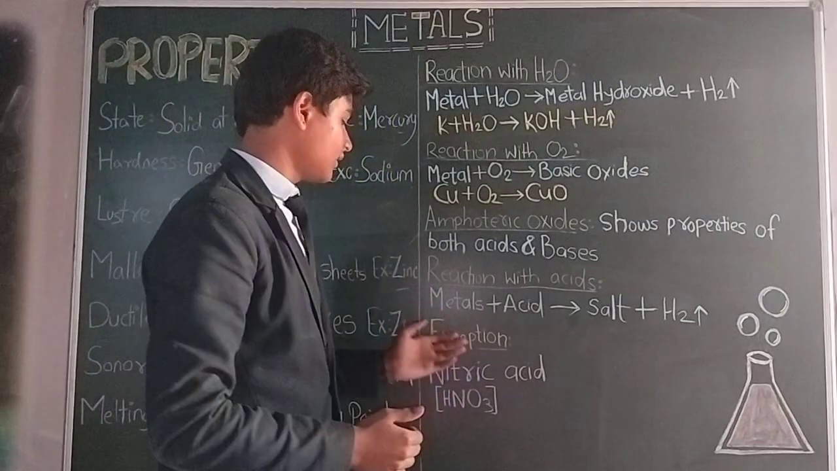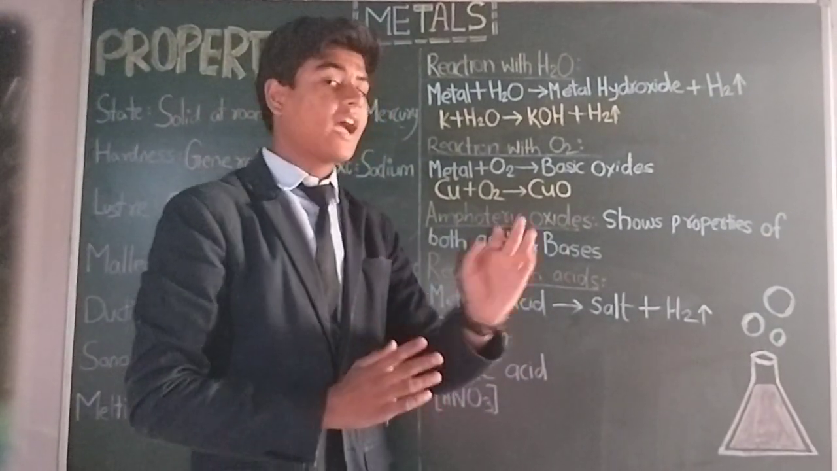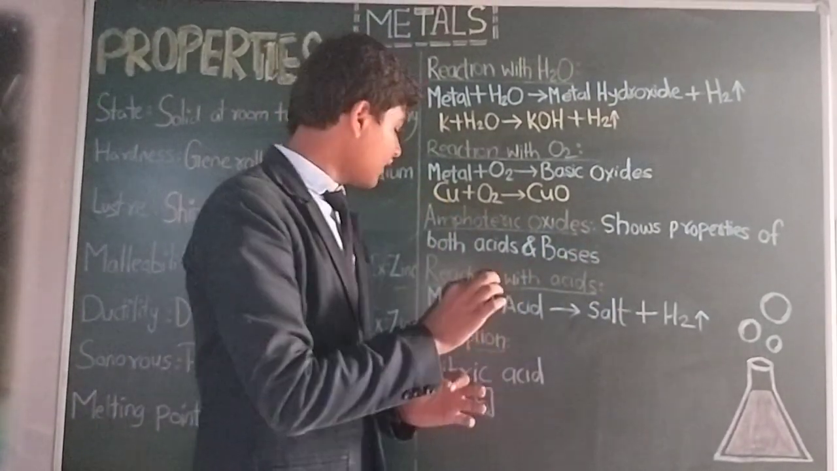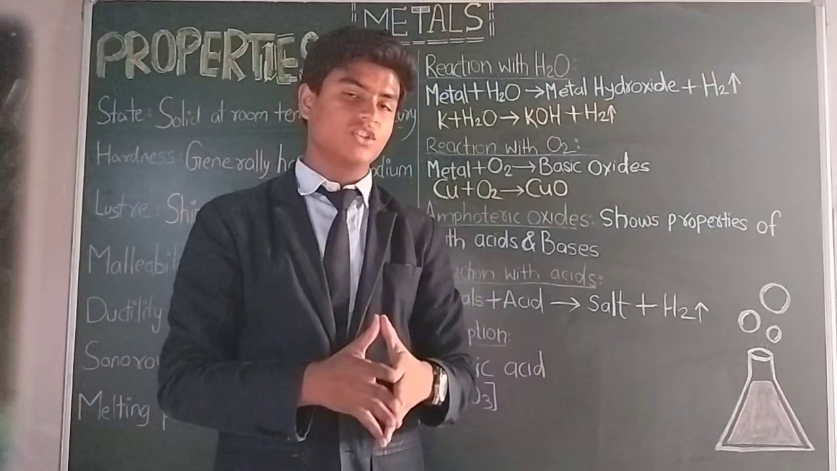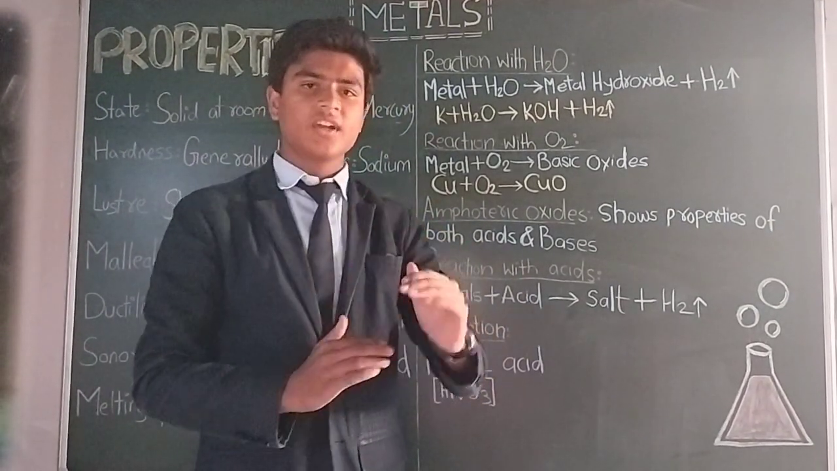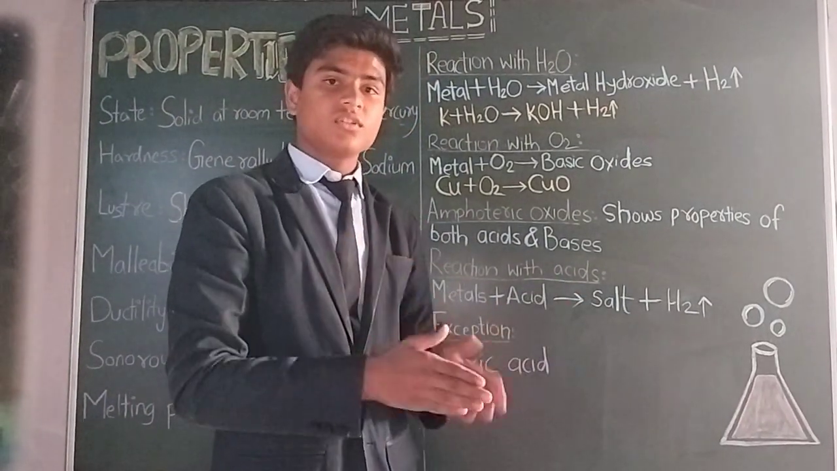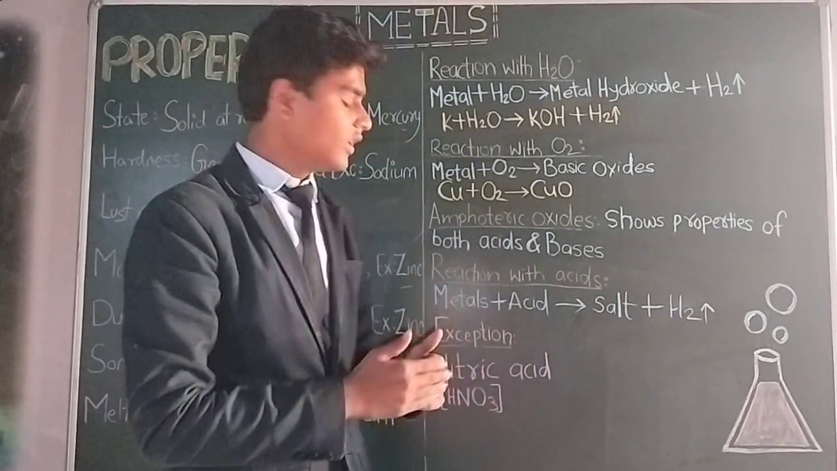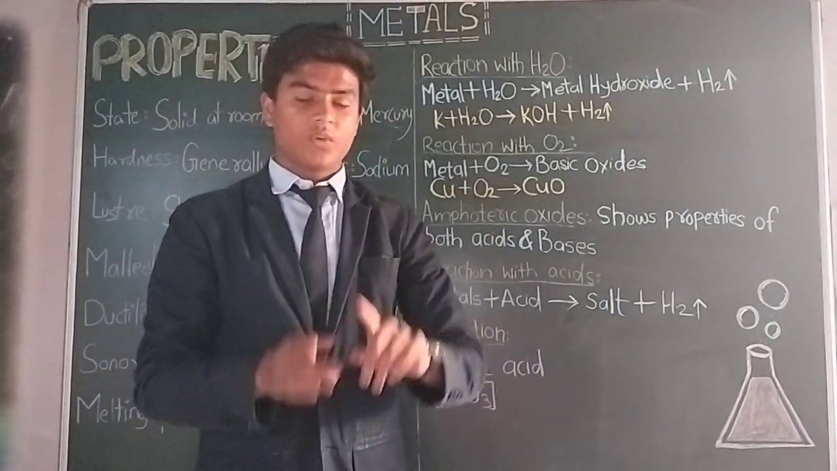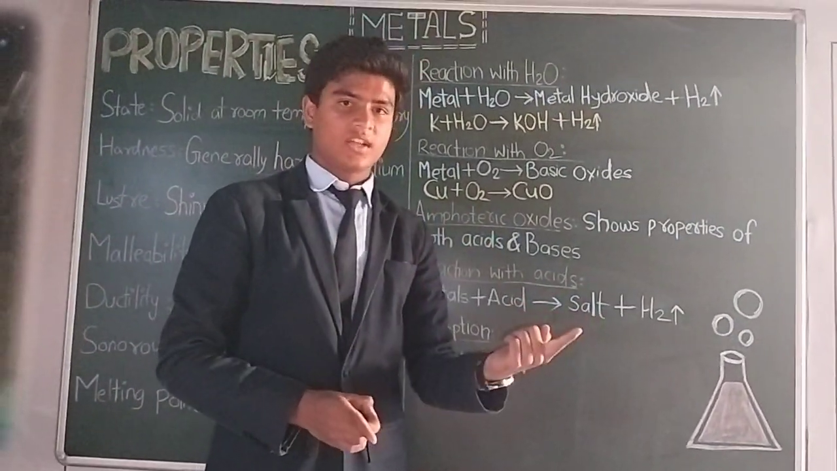What is the exception? The exception is nitric acid. When any metal reacts with nitric acid, hydrogen gas is not evolved. What is the reason? The reason is that nitric acid is a strong oxidizing agent. Therefore, when it reacts with metals, it also oxidizes the hydrogen gas, and instead of hydrogen, a nitrogen oxide is evolved. But metals like magnesium and manganese, when these two metals react with nitric acid, they evolve hydrogen gas.